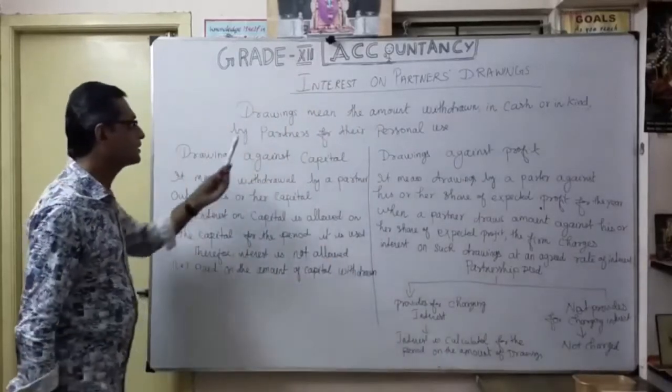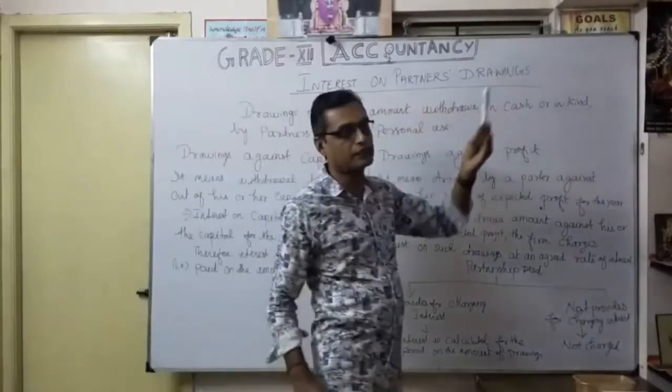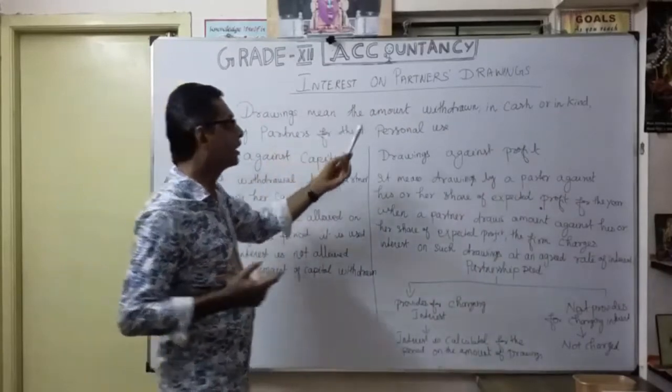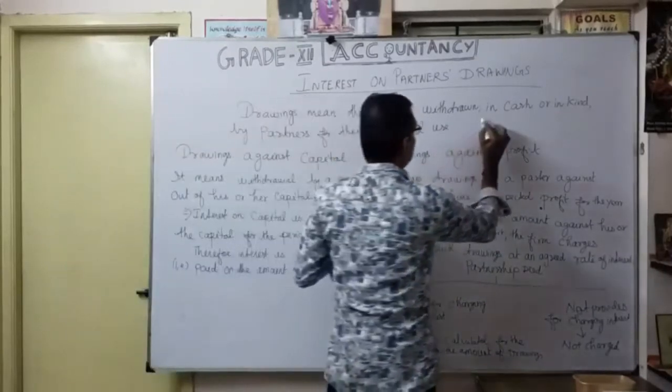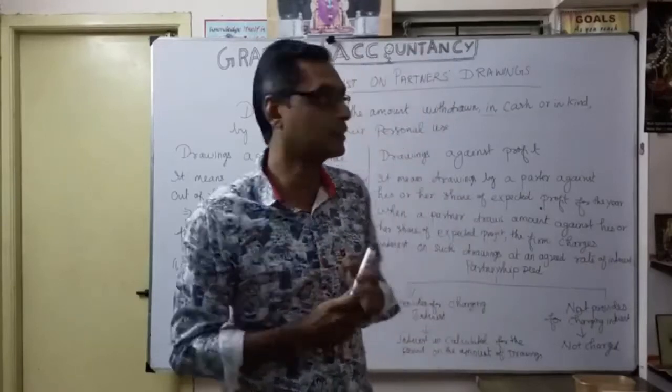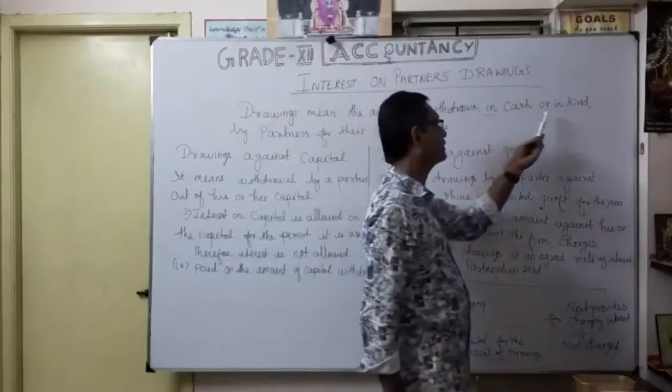First of all, interest on partners' drawings. I discussed that separately. As you know, drawings means the amount withdrawn in cash or kind. For example, any purchases for personal use can be treated as drawings. You know the journal entry, correct? Drawings account debit to purchase account. That is what it is here, maybe in cash or in kind.